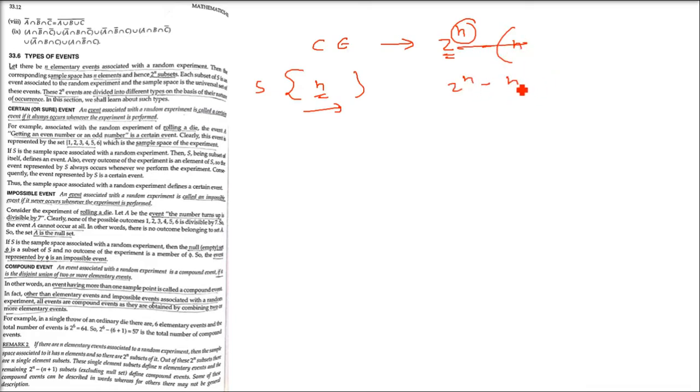Because anything which is not in the elementary events will always be impossible. So there will always be one impossible event, because probability goes from 1 to 0, which we will talk about in axiomatic. But for now, the number of impossible events is 1. So whole of the subsets, subtract the elementary events, subtract the impossible event. So you will get 2 to the power n minus n minus 1 as the number of compound events.